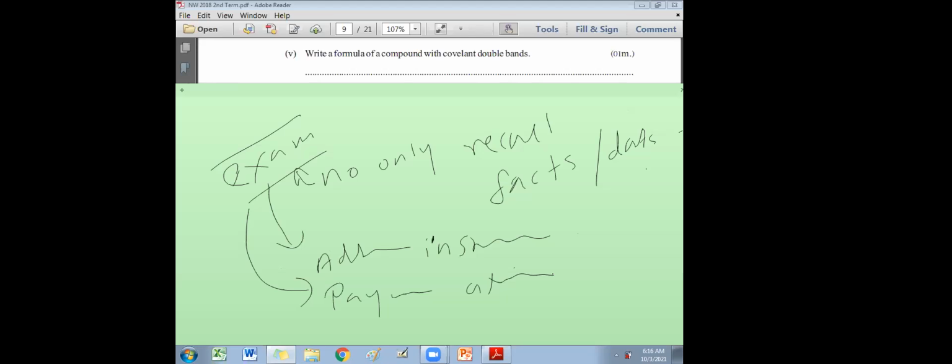Then you complain to your parents, I wrote all the answers, but he has not given marks. No wonder. That is called relevancy. If it is not relevant to the question asked, you will not get marks. So those things you also have to improve from this paper class, not just memorize the answers for these questions.